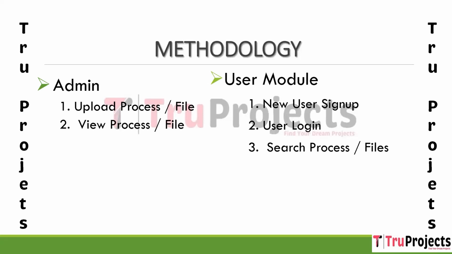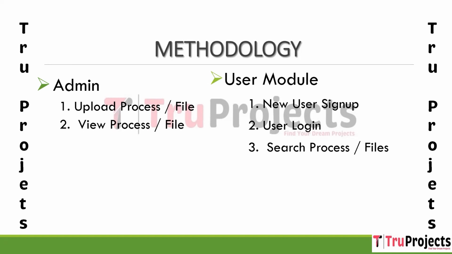First module is the admin module. The admin can log in using the provided username and password. This is the initial step to access the admin functionalities. In that, we have two things, which are upload process or file and view process or file. In the first thing, upload process or file, once logged in, the admin can upload files. These files will contain business data or information that needs to be secure.